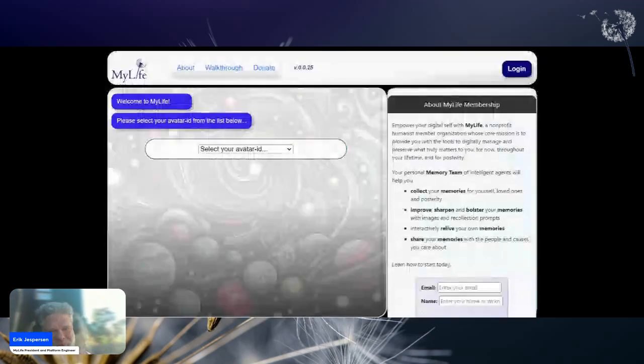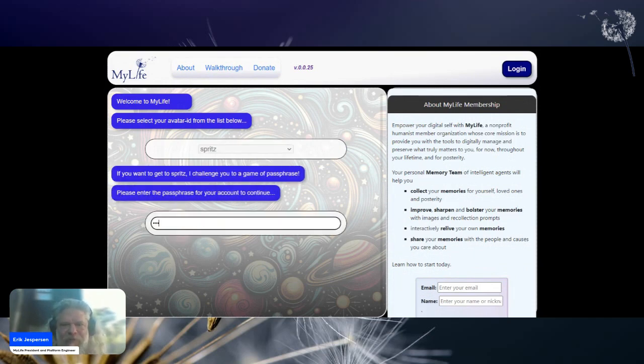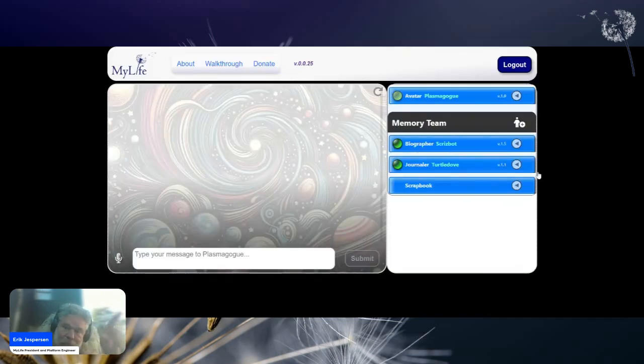So now this is the local dev version, and this is going to be version 25. So you'll see some differences here. All of this is in the interest of making what we're talking about possible, but also allowing for the addition of the diary bot. Okay, so version 25. Here we are.